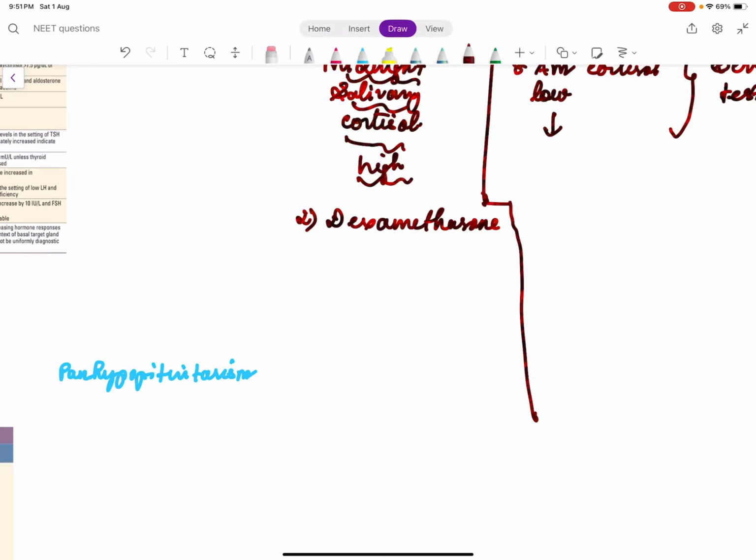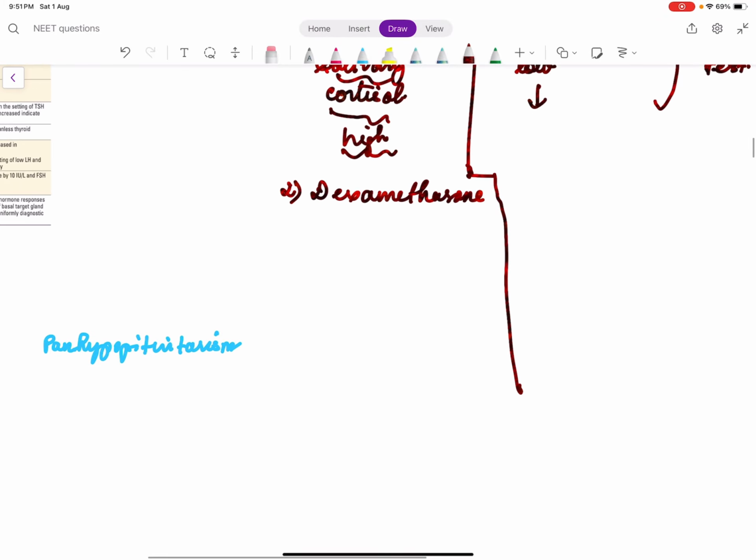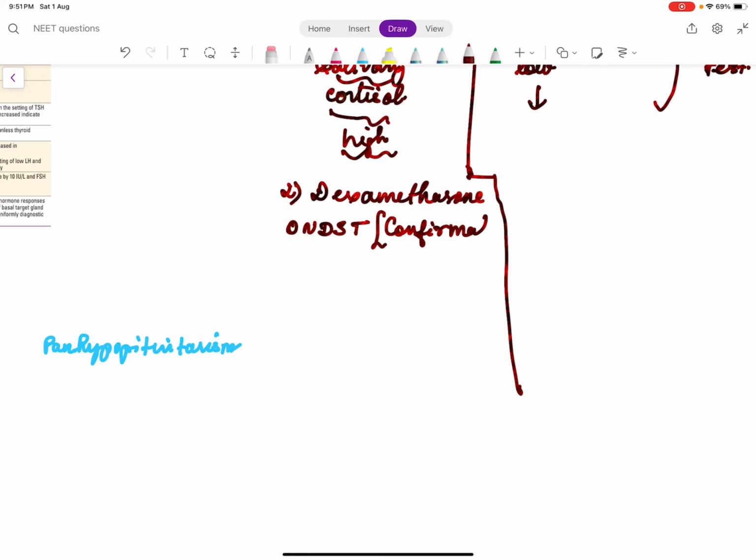It suppresses the ACTH secretion. So when endogenous ACTH reduces, endogenous cortisol reduces. So that is the basis of something called ONDST, overnight dexamethasone suppression test. So it is sort of like a confirmatory test. So when we give dexamethasone in the night, cortisol level has to get suppressed in the morning. If it is not suppressed, it definitely means cortisol is high, Cushing syndrome is there.